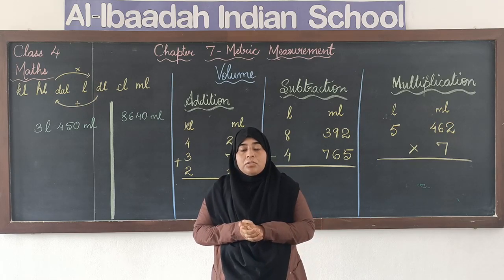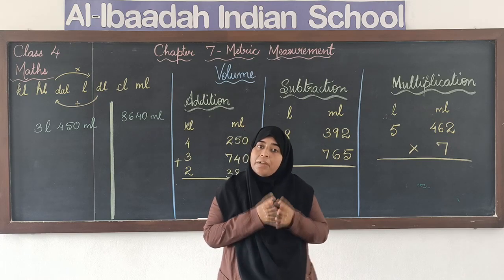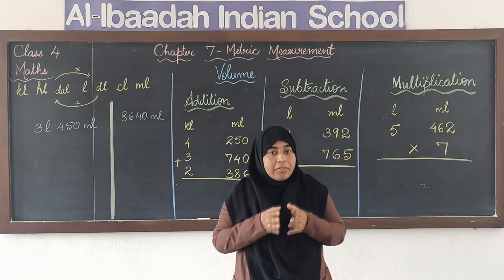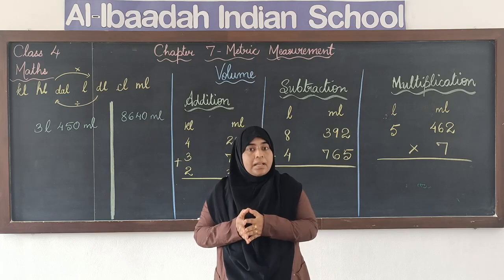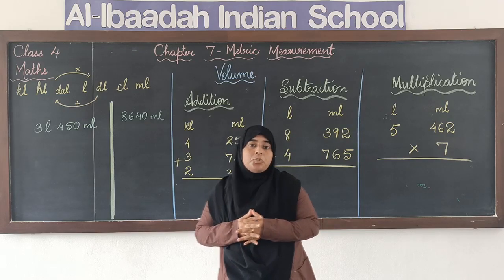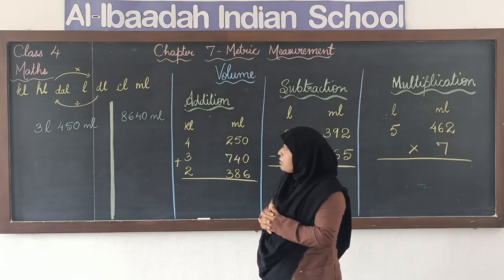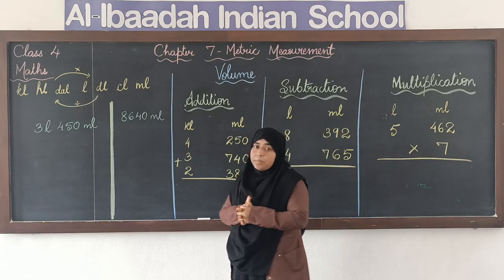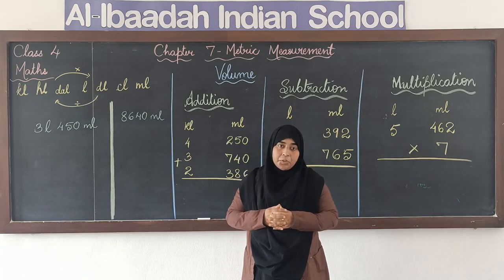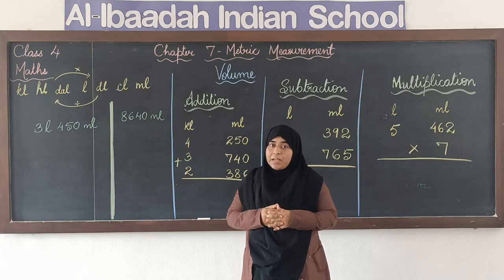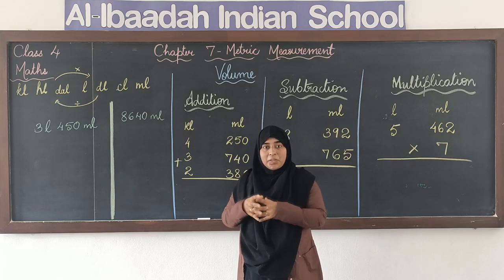Now, when we have the instrument, we need to have the units also. Like we had units to measure length and weight, we have units to measure capacity or volume. In metric measurement, we have 7 units that we use, right? I hope you remember. I have given you a phrase to remember the sequence.